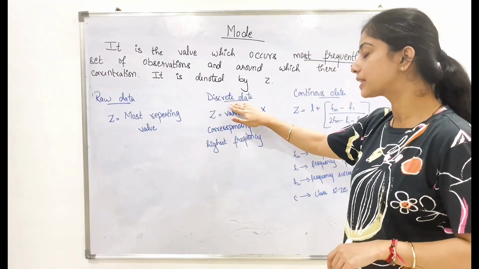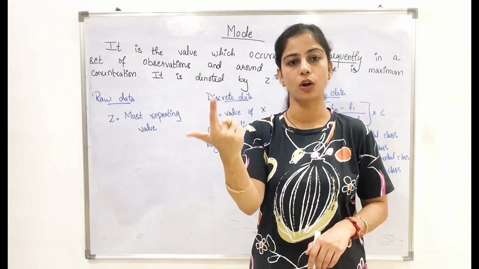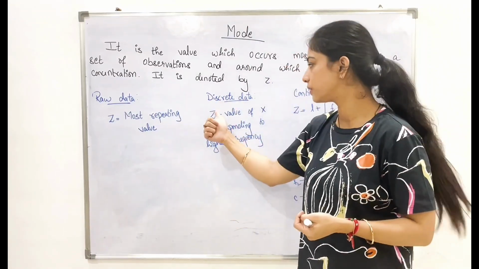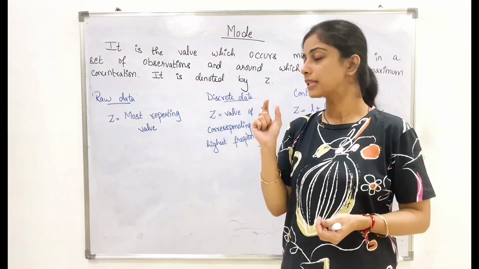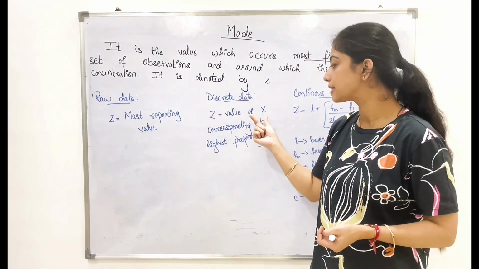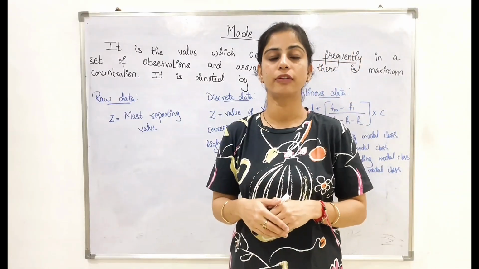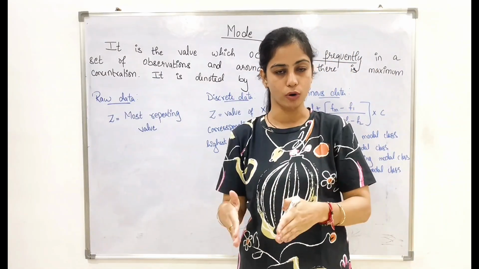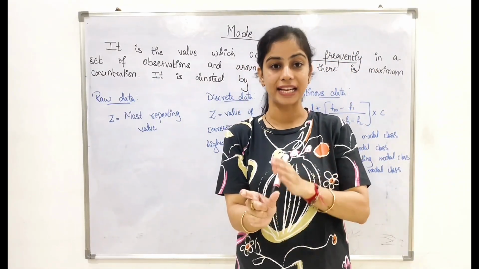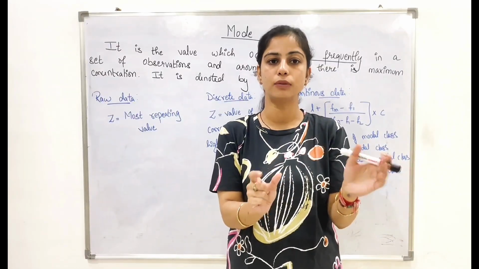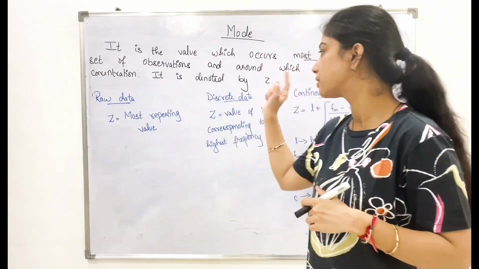Next is your discrete data. When your X values are given along with your F values, X column and F column are given, that is nothing but your discrete data. In that particular case, Z is equal to value of X corresponding to highest frequency. What do we mean by that? For example, you have X column and F column. The frequency which is highest, that corresponding X value will become your mode in case of discrete.